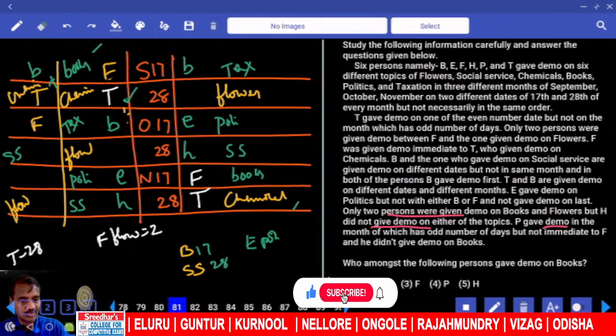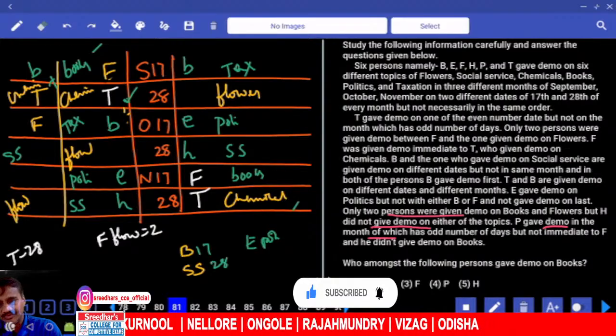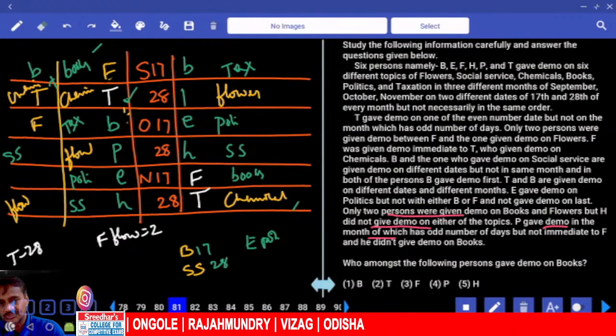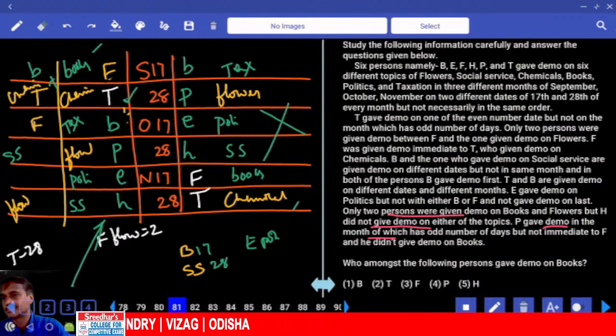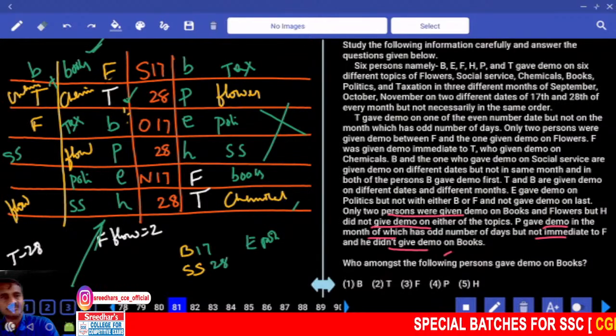And P gave demo in the month which has odd number of days. Now P must be odd number of days. Here P is even number of days, September, and this case is ruled out. Finally we are left with P odd number of days, but not immediate to F. Immediate to F, it did not give a demo on books. P gave demo on flowers. Now this is the final arrangement we have.